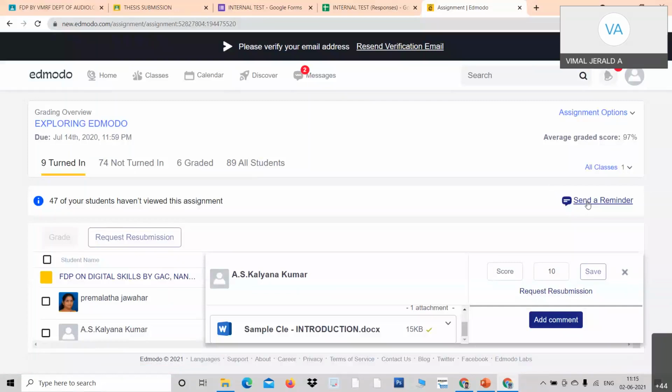And this dashboard will give you how many have turned in new assignments, how many have been graded, how many students in total, and how many have not turned in. Okay, dear professors, this is how you evaluate the assignments.